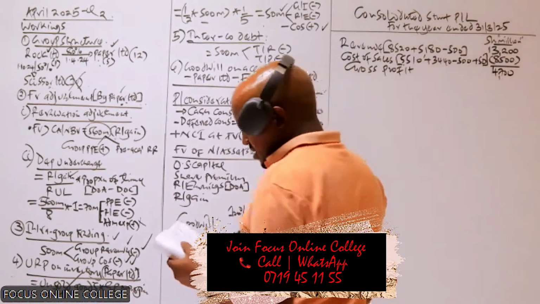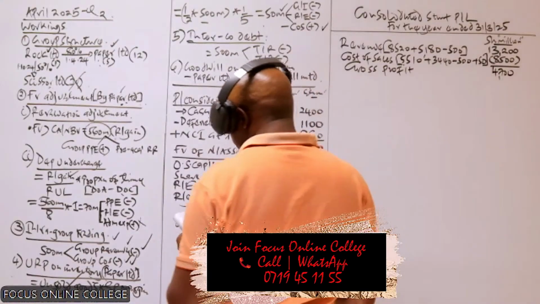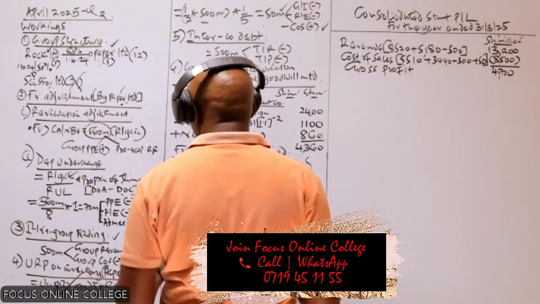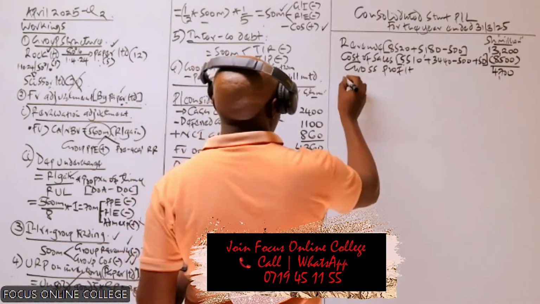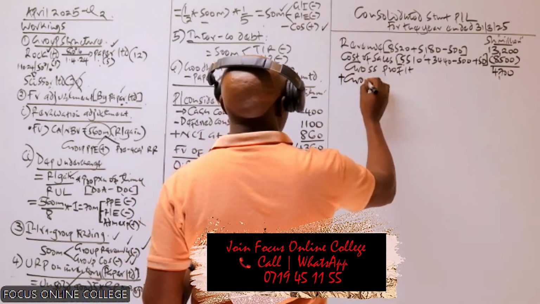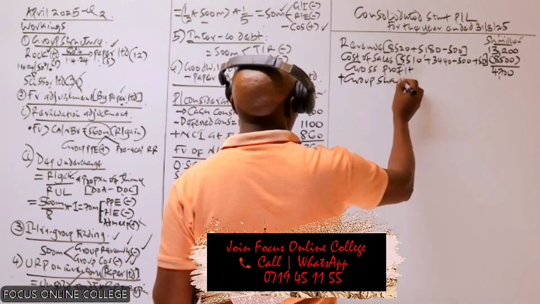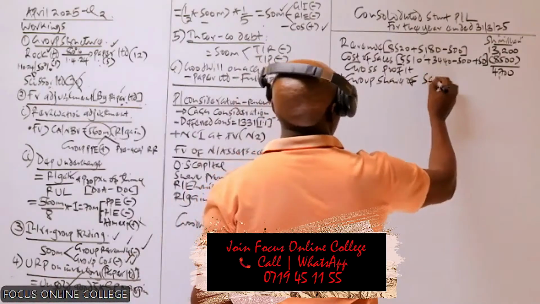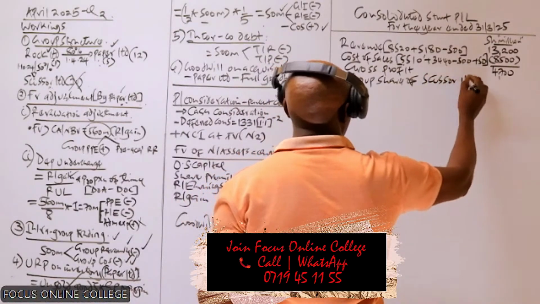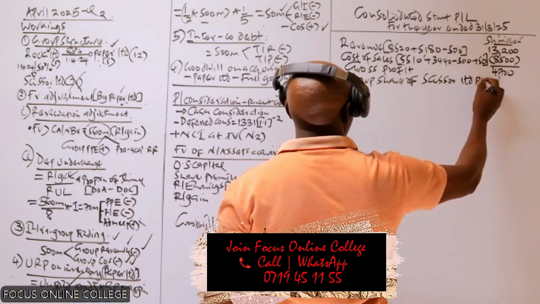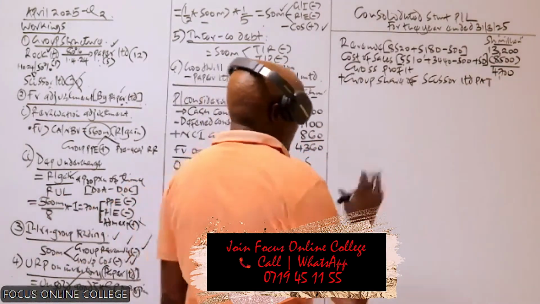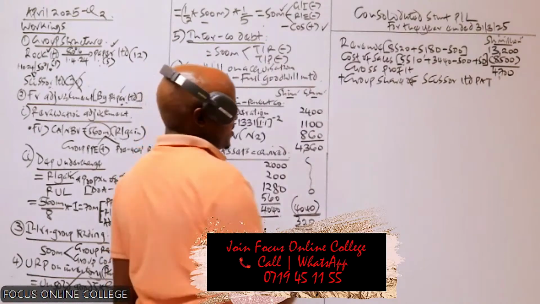Then to that we proceed and add the distribution. But I think before we add the distribution, we need to compute the group share of Sisters Limited profit after tax. Remember, this is a joint venture, and that's what we include here as far as the joint venture is concerned.